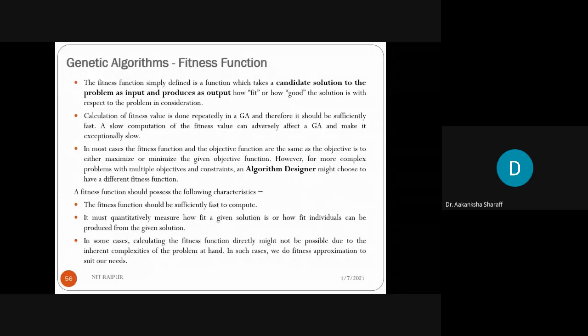First, the fitness function should be very fast to compute the solution. Second, it must quantitatively measure how fit a given solution is, or how fit individuals can be produced from the given solution. And third, in some cases, calculating the fitness function directly might not be possible due to inherent complexities of the problem at hand. In such cases, we do fitness approximation to suit our needs. There are some fitness approximation methods also which we can use here.